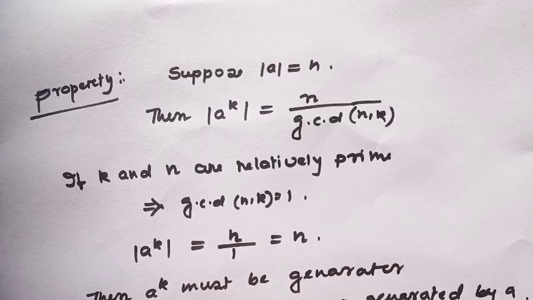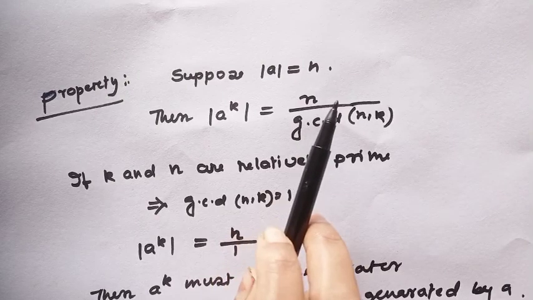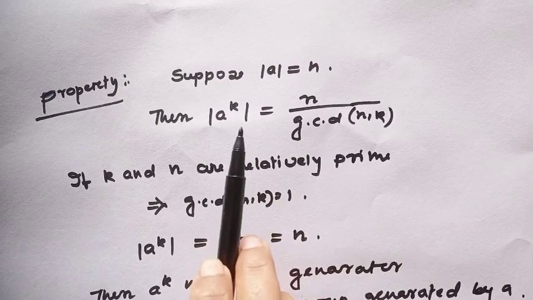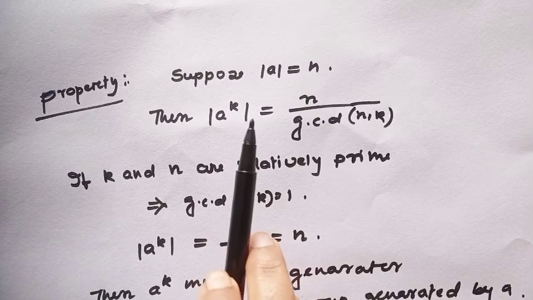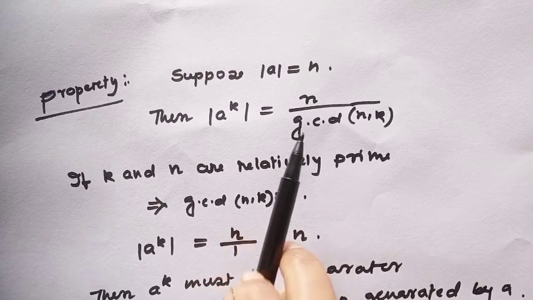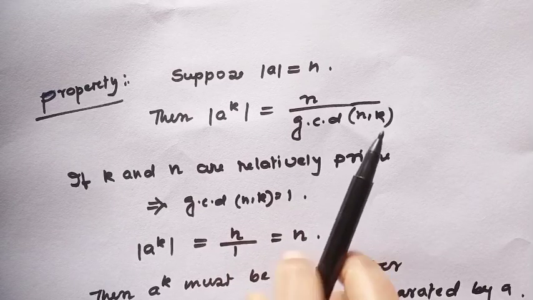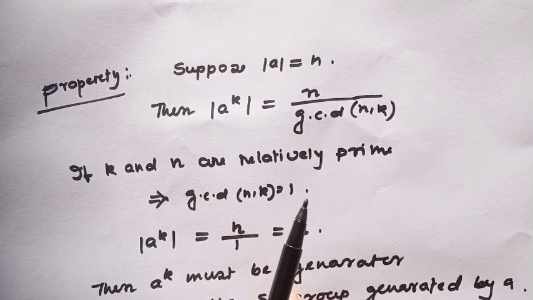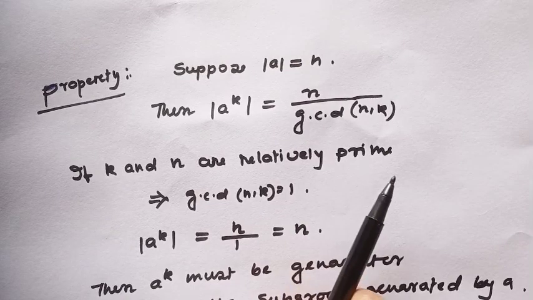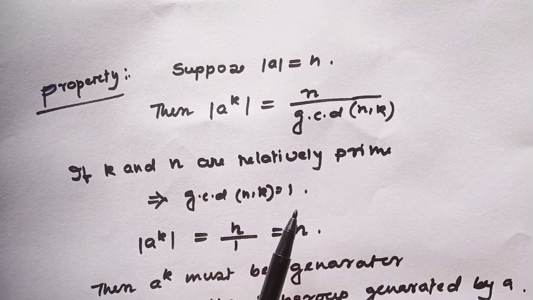Well, here is just a nice property. Suppose the order of a equals n. Then the order of a power a to the power k, by the previous theorem, is n divided by GCD of n and k. And since k and n are relatively prime to each other, GCD of n and k equals 1.